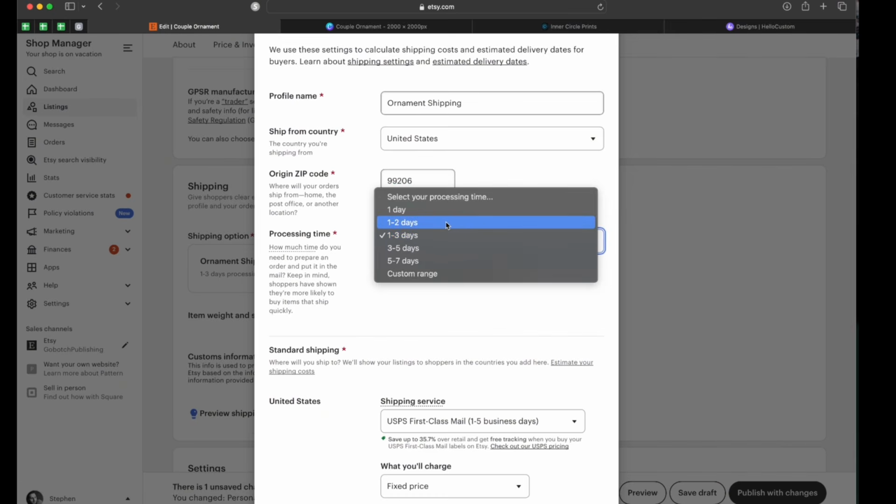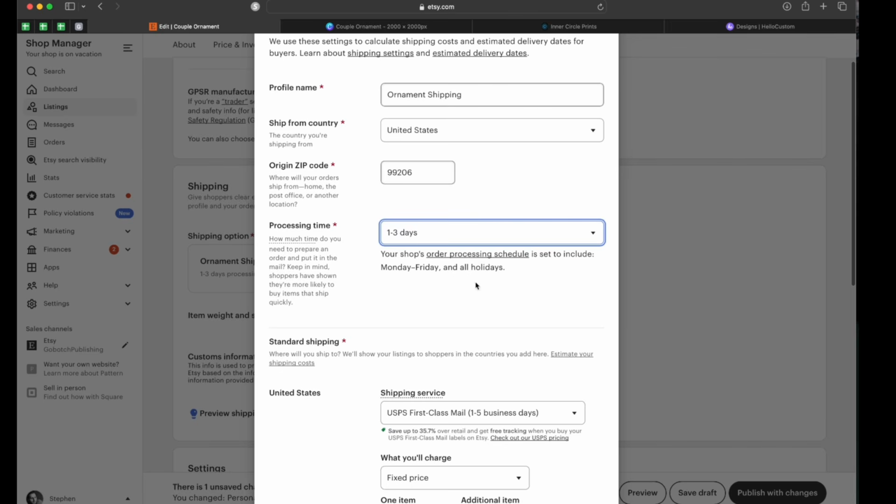Processing time, right now it's really 1 to 2 days, but I'm going to go ahead and put 1 to 3 days. Note what it says right here: your shop's order processing schedule is set to include Monday through Friday and all holidays. So I actually want to go to my settings and make sure that the all holidays is deselected. Also, you want to make sure that Saturday and Sunday are not selected.